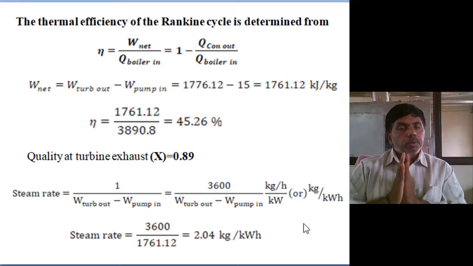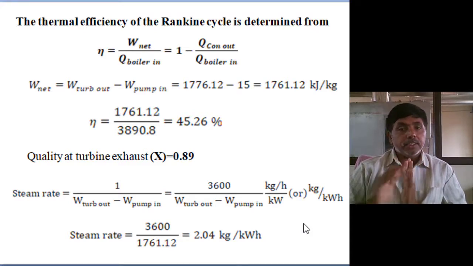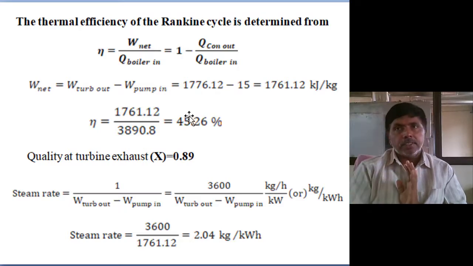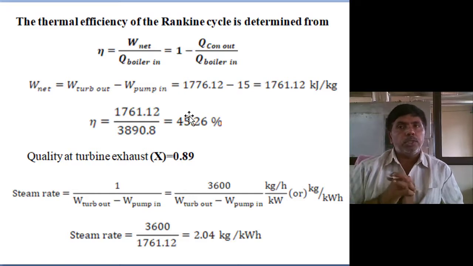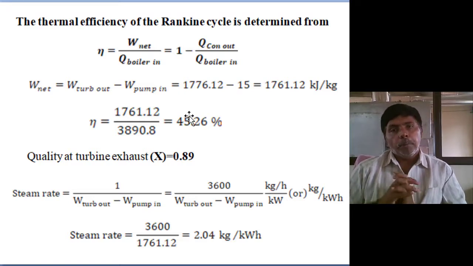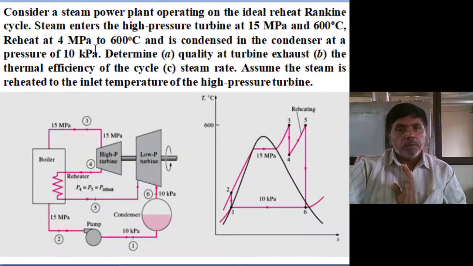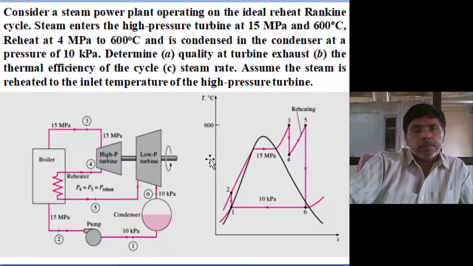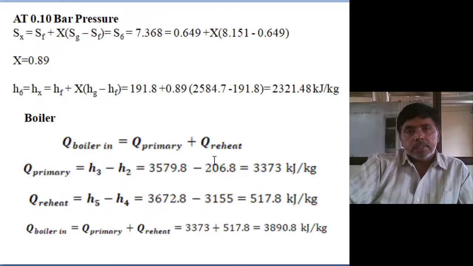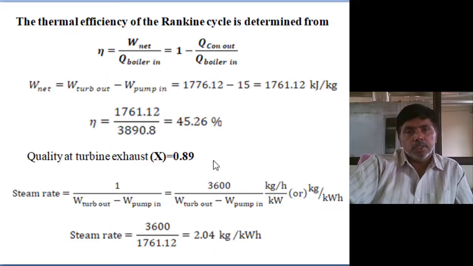So, a simple problem. Now we can understand that we moved up to 45%. This is ideal. Taking the losses in the real case into account, we will still get at least more than 35%. We achieve the efficiency by raising the pressure of the boiler. Earlier the condition was 30 bar pressure, and we moved up to 150 bar pressure. But to move to 150 bar pressure, reheating is required. That is the main point. I think next is okay.